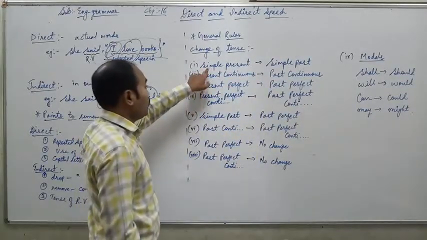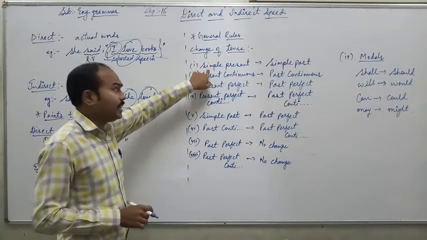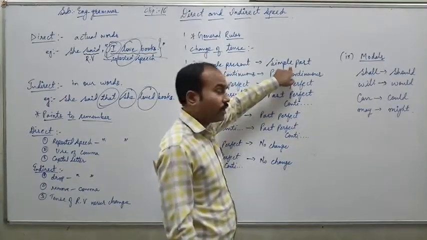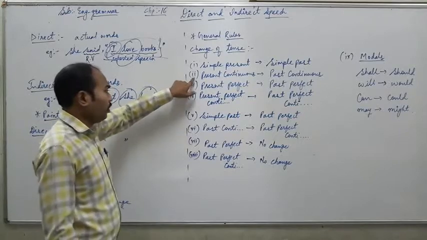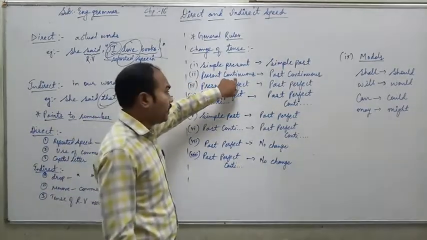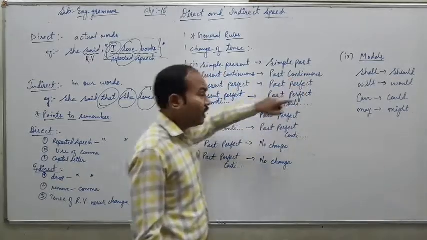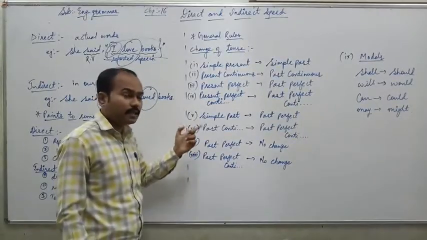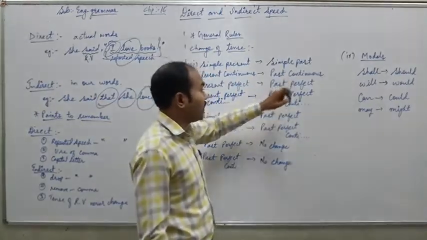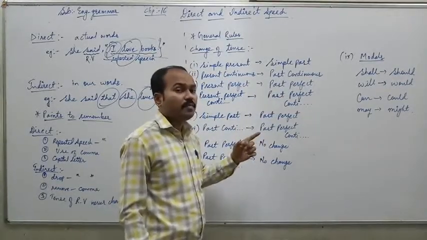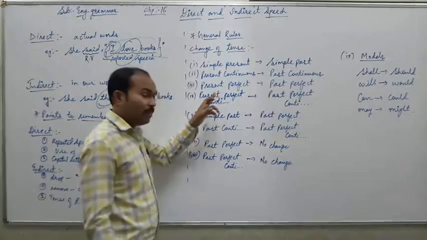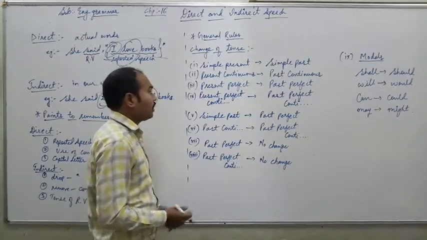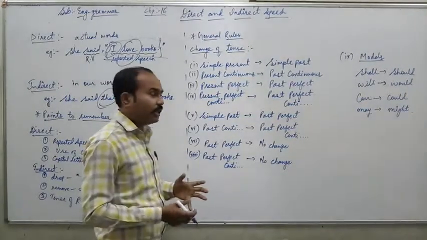So the first point is, when a direct speech sentence is given in simple present, it is changed into simple past. Point number 2, when a sentence is given in present continuous, it is changed into past continuous. How to identify it is in present continuous? You can see is/am/are plus V1 ing in the sentence, and that is changed into past continuous. Past continuous includes was/were plus V1 ing form. So you should remember, and you should read through all the tenses rules, then only you will be able to convert them easily.